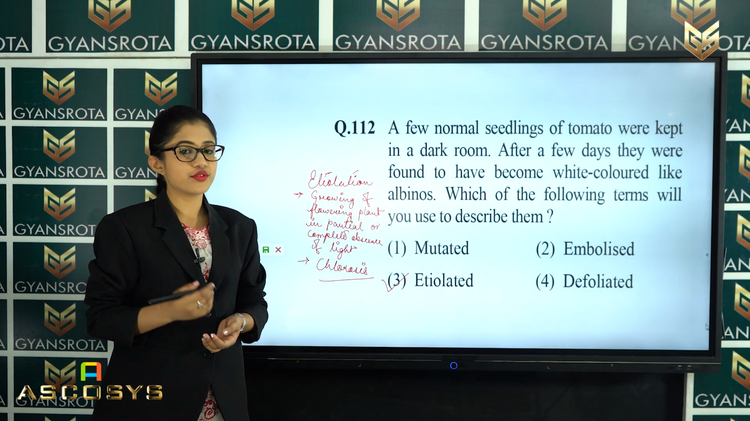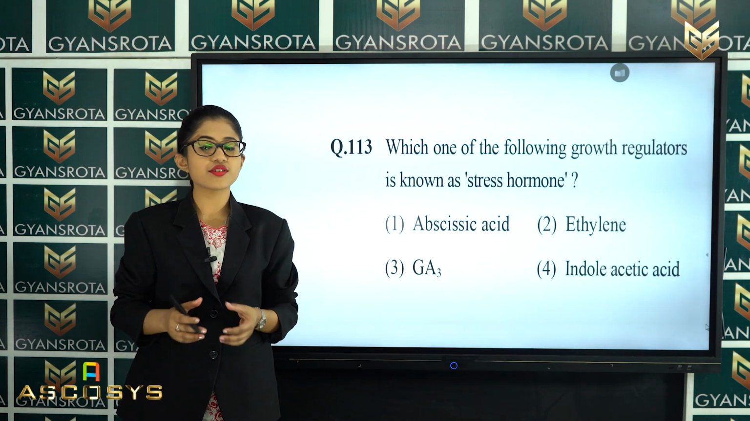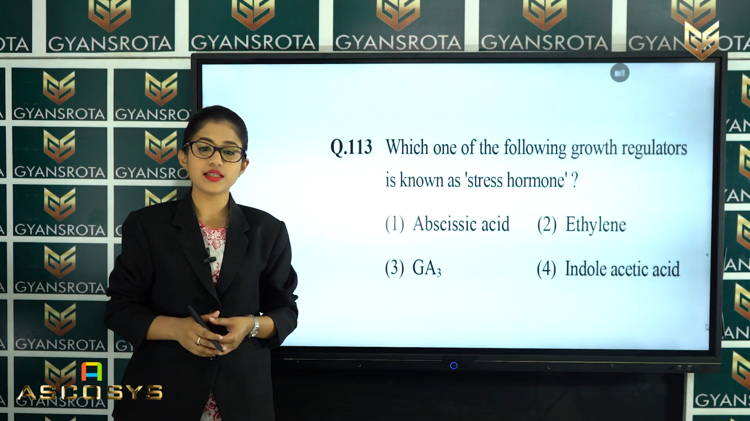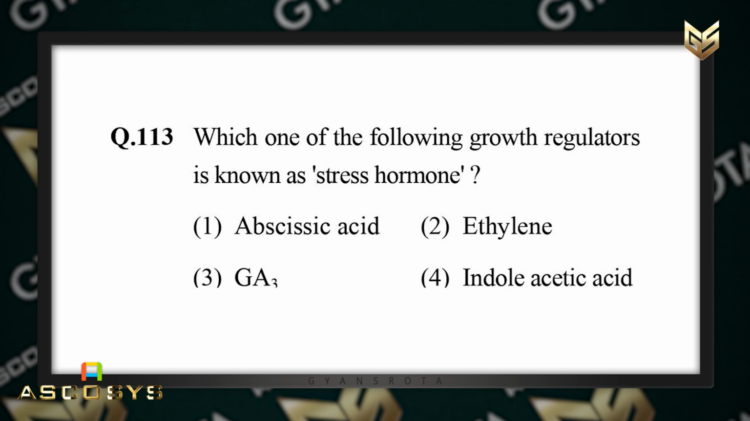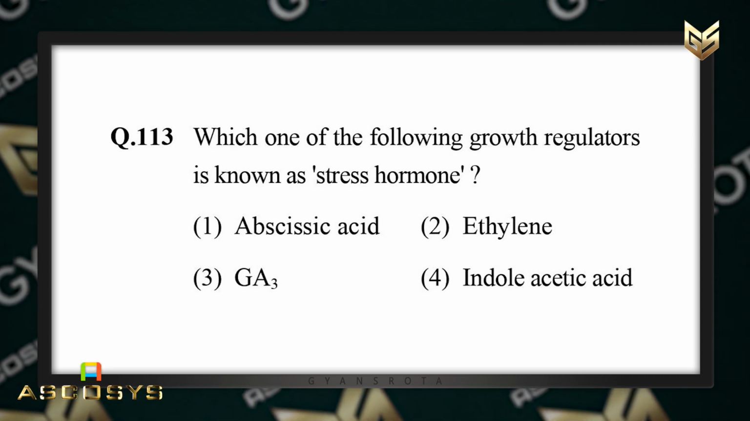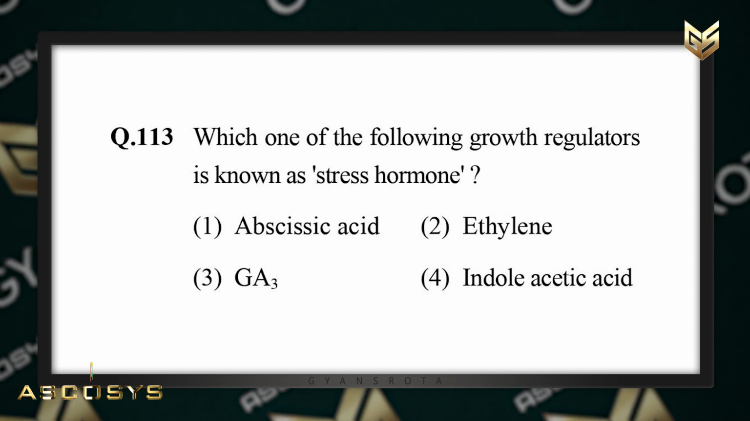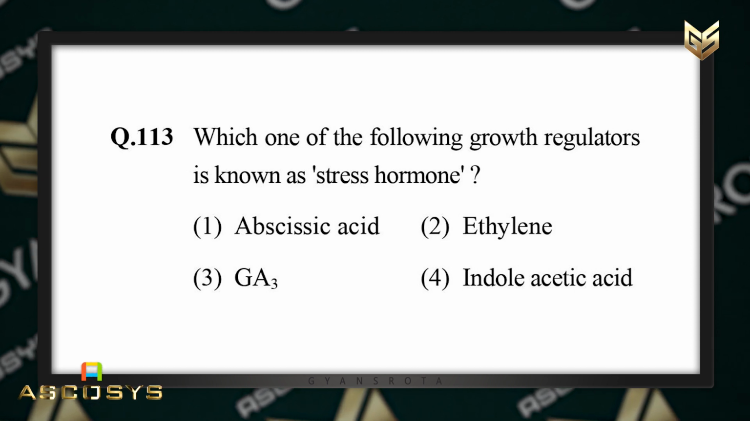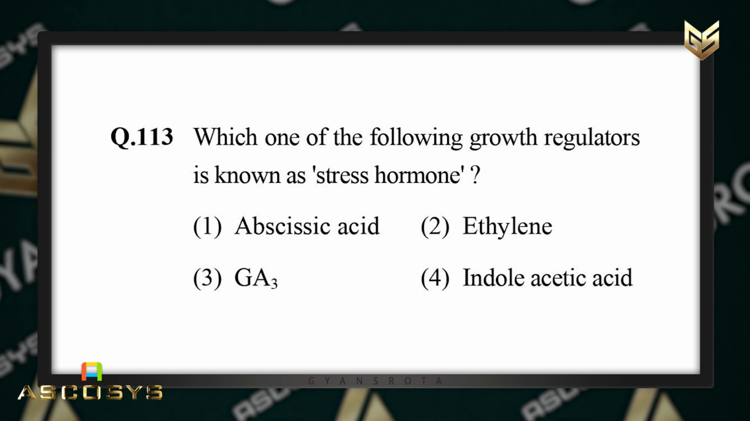Now let's move on to the next question. Now the next question is question number 113. Which one of the following growth regulators is known as stress hormone? Abscisic acid, ethylene, gibberellic acid, or indole acetic acid.